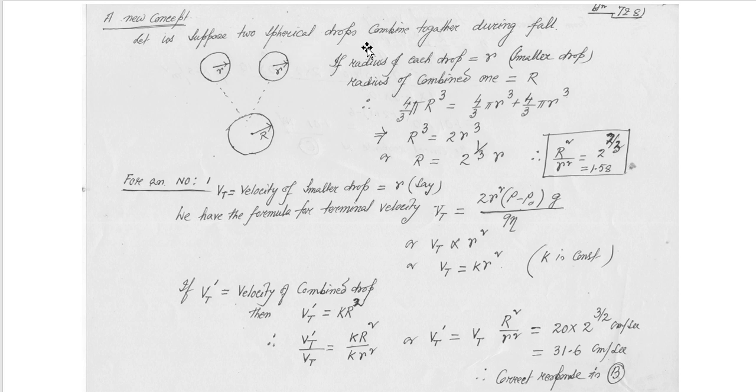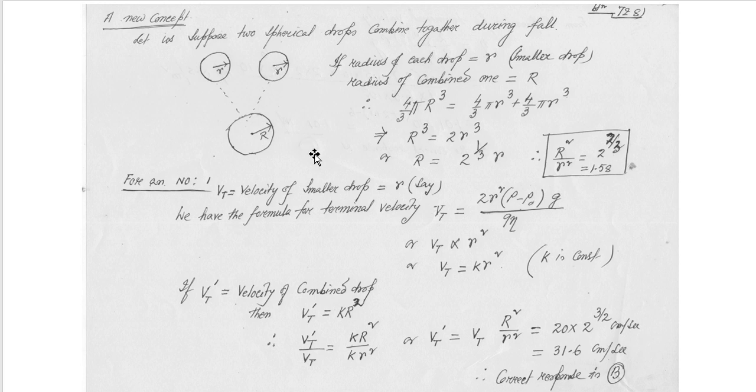Let us suppose two spherical drops combined together during fall. This is a ball of radius r, and this is another ball of radius r. When the two balls are combined together, a larger drop will be formed. Let us suppose the radius of the larger drop is equal to R, and the radius of each smaller drop is r. Then the volume of the larger drop and the volume of the two smaller drops will be the same.